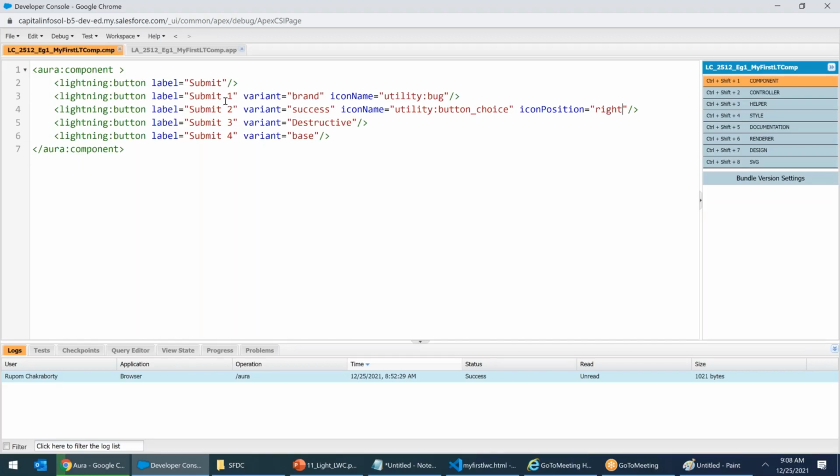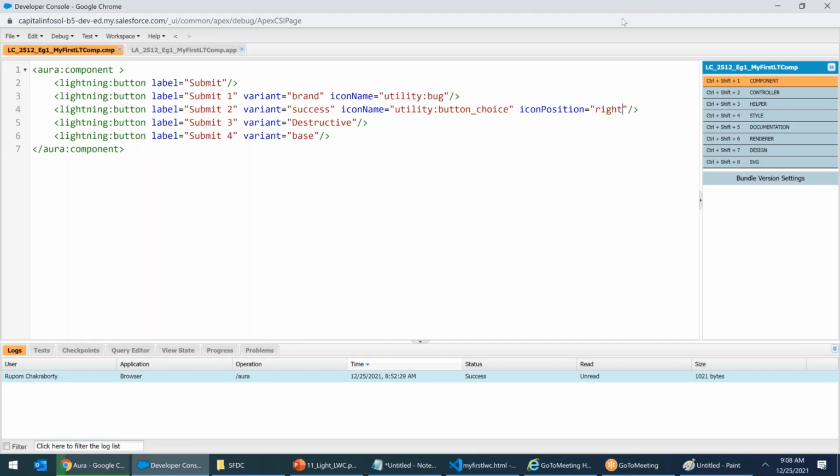Is it case sensitive? Yes, it's 100% case sensitive, and mostly these are not Salesforce framework. These are Aura framework, a third-party framework. That is the reason it's not giving suggestions. Clear? Okay. Yeah, clear. Thank you.